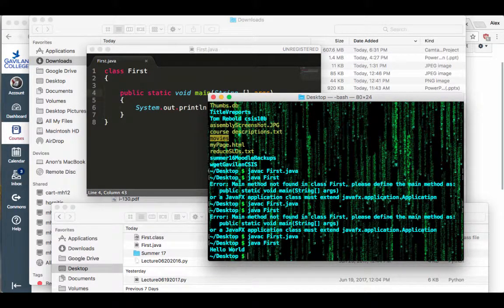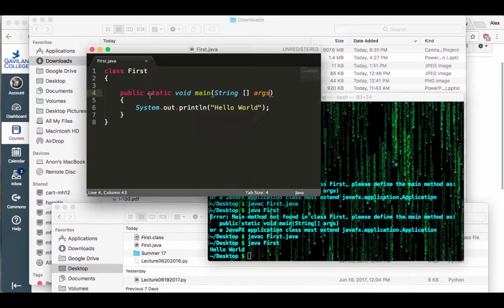And there you go. There's your Hello World. Okay, so that's good. I encountered a bunch of errors just as I was writing this, so now you know what kind of errors you can encounter. Okay? So every Java file that you need to run needs to include this public static void main(String[] args). Okay, it doesn't work otherwise. Any questions? Okay, so that's your basic Java program.